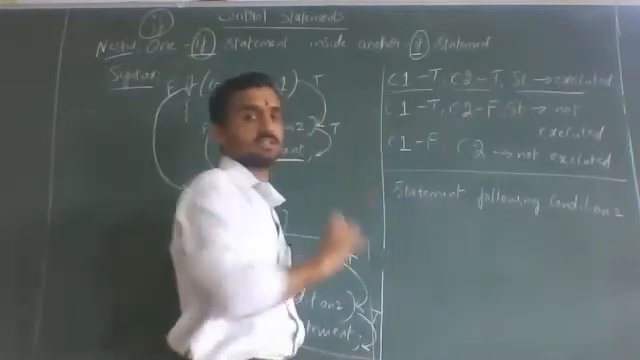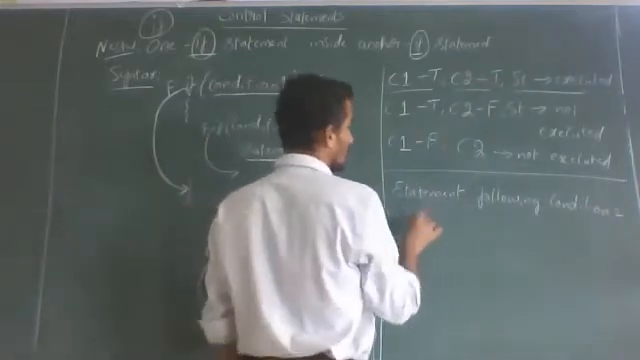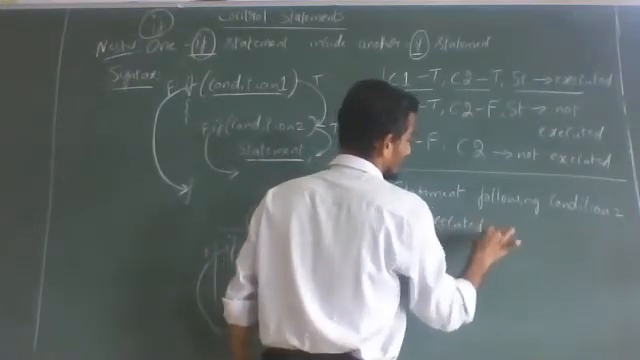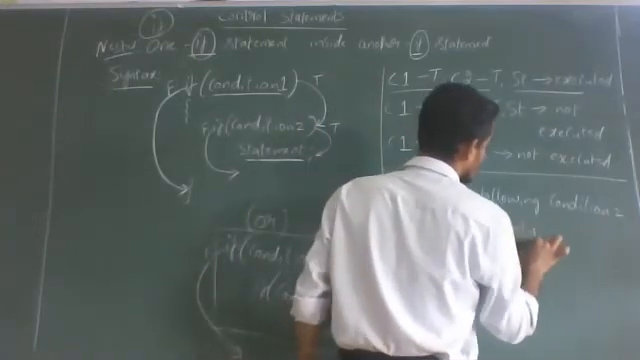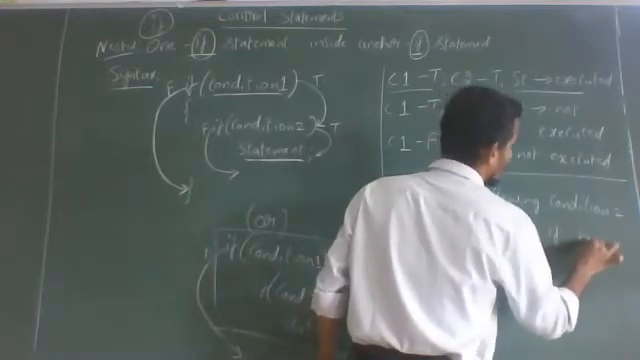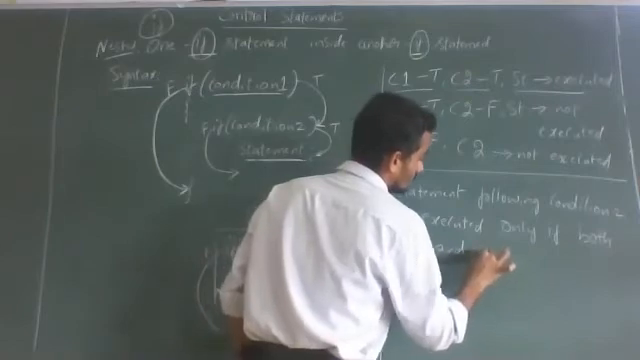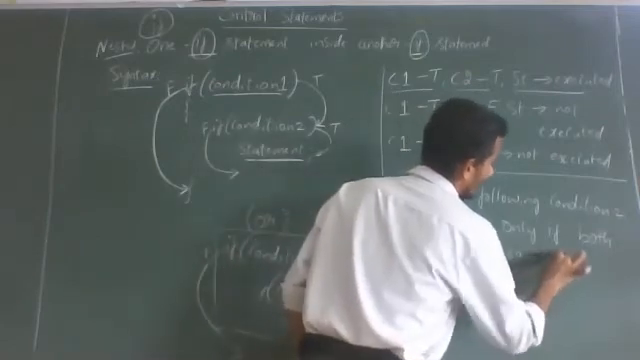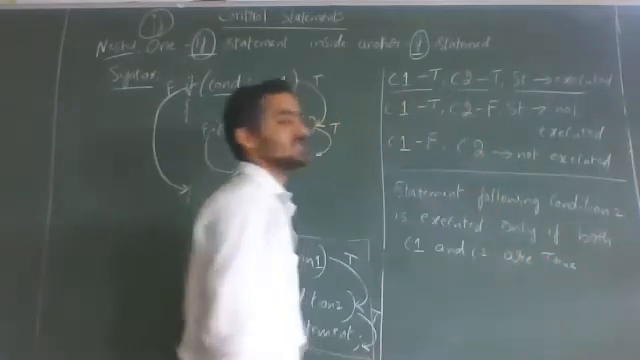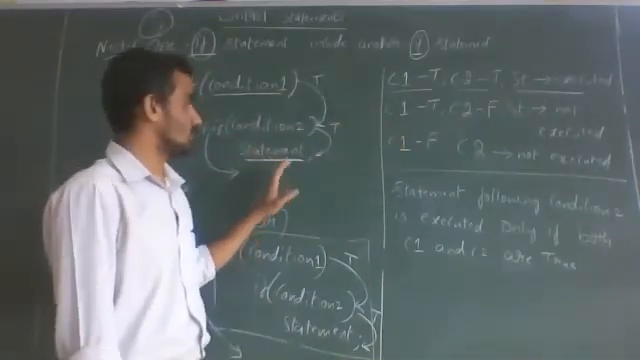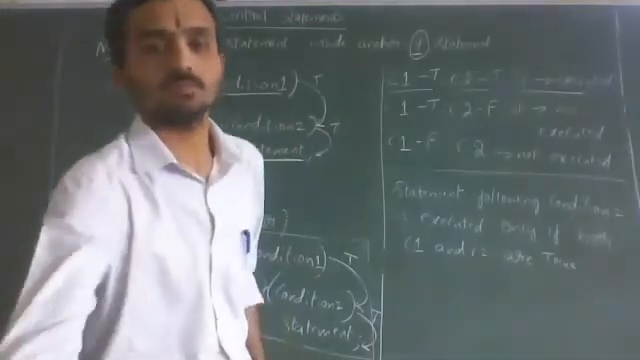In this particular syntax I am telling. Okay. Statement following condition 2 is executed only if both C1, condition 1, and C2, condition 2, are true. Only in one case the statement is executed. In the other 2 cases, it is not executed. Okay. So now we will see an example on this.